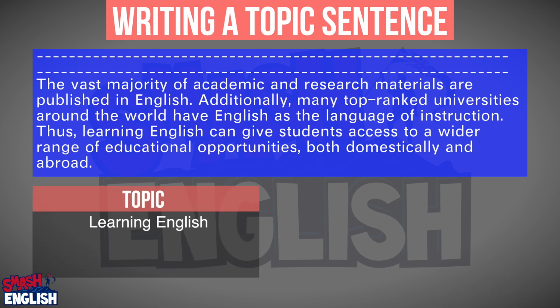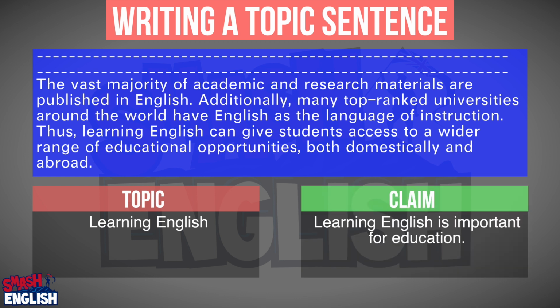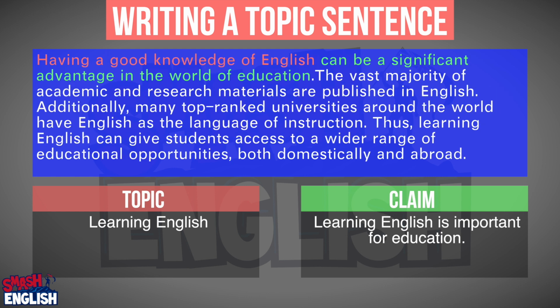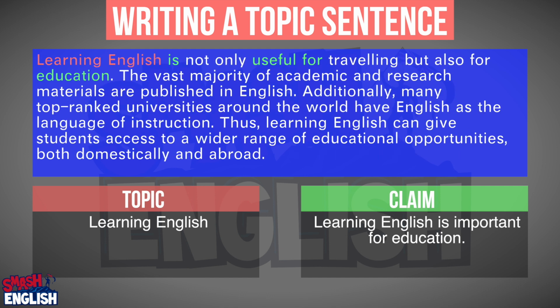The topic here is learning English, so that must be mentioned in the topic sentence. The claim is that it is important for educational purposes. So here are some possible topic sentences. Learning English is crucial for those seeking higher education. Having a good knowledge of English can be a significant advantage in the world of education. Learning English is not only useful for travelling, but also for education. There are many possibilities here. The important thing is that you mentioned the topic, learning English, and the claim that learning English is important for education.